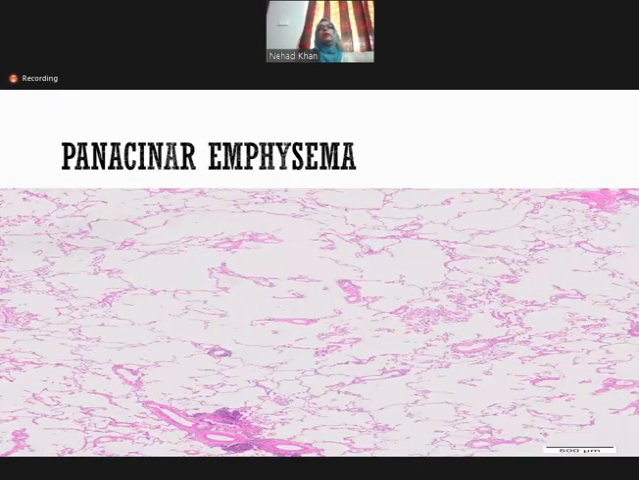Now the pan-acinar emphysema. In pan-acinar, the whole of the acini are involved. You will find a homogeneous picture. All of the alveoli are enlarged, and the alveolar walls are destroyed. So you can see that in between, the alveolar wall is not present. They are destroyed, and they have changed into large air spaces, along with mild fibrosis, and the inflammatory infiltrate is present.